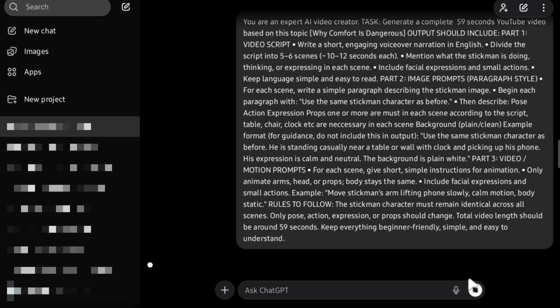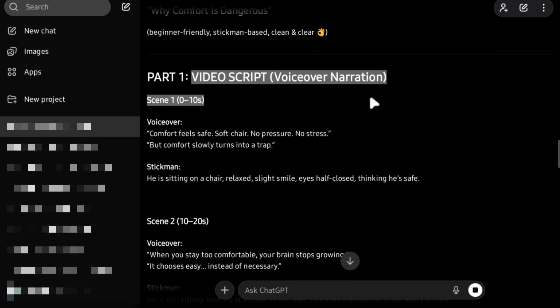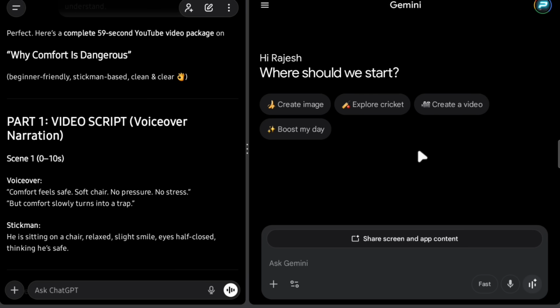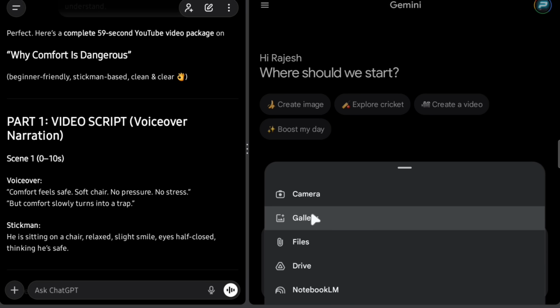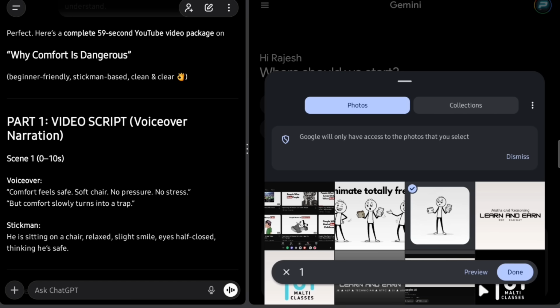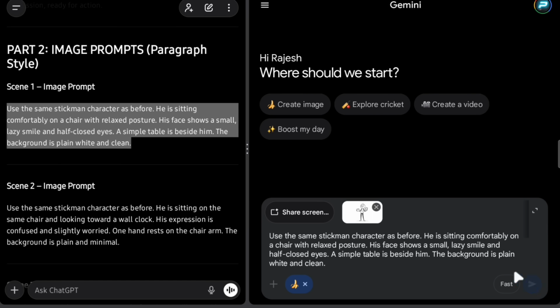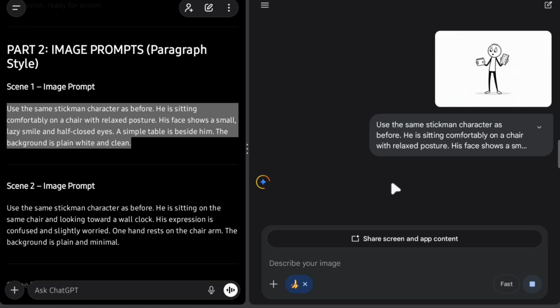And as soon as you run it, ChatGPT will generate the complete video script with scene-by-scene voiceover, image prompts, and video prompts. After that, we move to image generation using Gemini. Click on Create Image, upload a sample stickman image. You can take a screenshot from my video or import one from Google. Then copy the image prompt for scene 1, paste it, and generate the image. Download it and repeat the same process for all scenes.